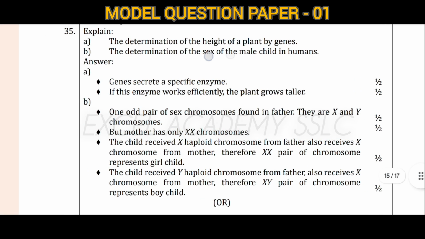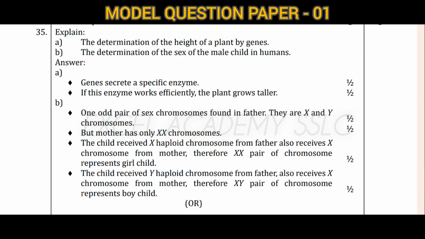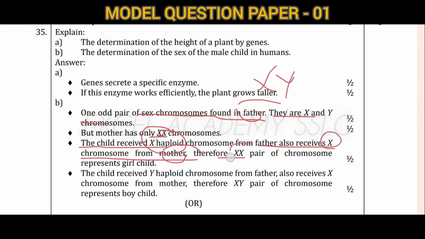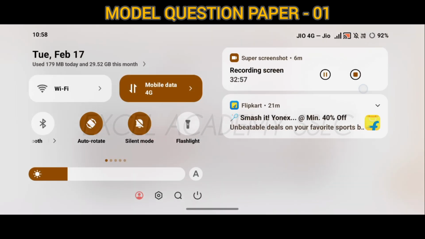Next, determination of the sex of a male child in humans. One odd pair of sex chromosomes is found in the father, X and Y, but the mother has only XX chromosomes. The child receives an X haploid chromosome from the father and also an X chromosome from the mother. Therefore, the XX pair represents a girl child and XY represents a male child. Means it will depend on the father. If the father gives an X chromosome, it will be a girl child.